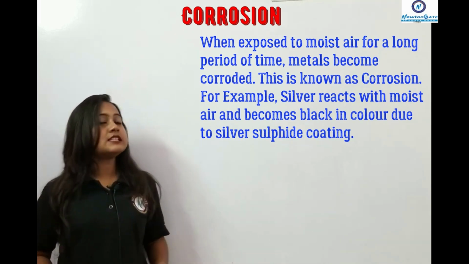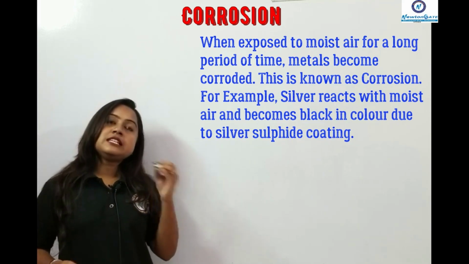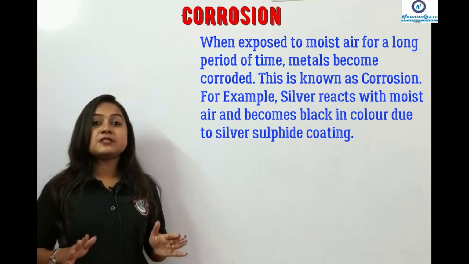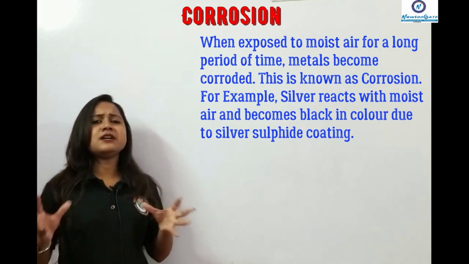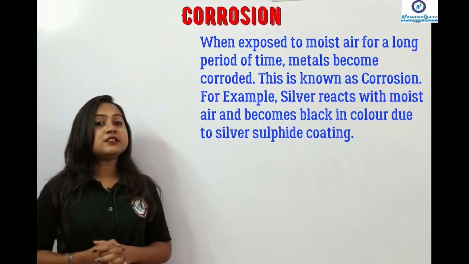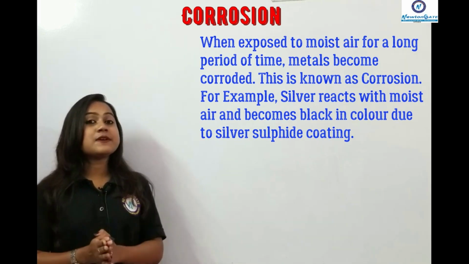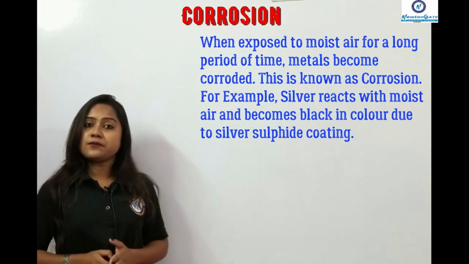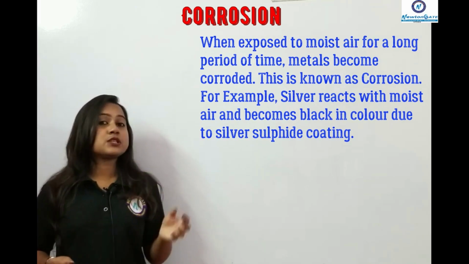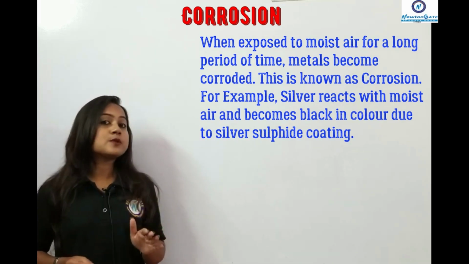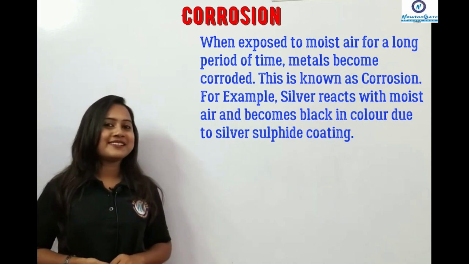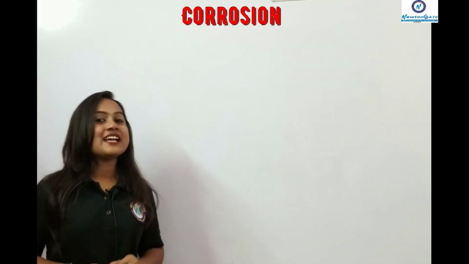And even metals like silver, if you leave that in the open air, it will corrode and have a dull appearance. That is the corrosion. Okay? So the equation is given here as well as the definition. So write down the definition of corrosion. This particular question also comes every year.